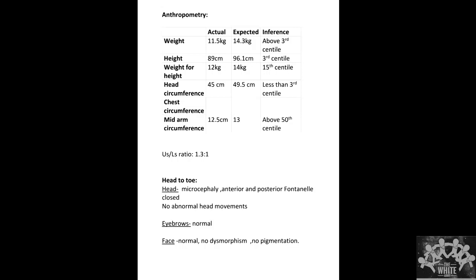Now coming to head-to-toe examination, what will you see and why do you see? Okay, go on, Bhavya. Sir, in the head, we have to look for the shape and size and examine the fontanelles as well. Here there was microcephaly and the fontanelles were closed. If they were open, then we could have thought of hypothyroidism. And abnormal head movements can be seen in cerebellar disorders, like titubation.